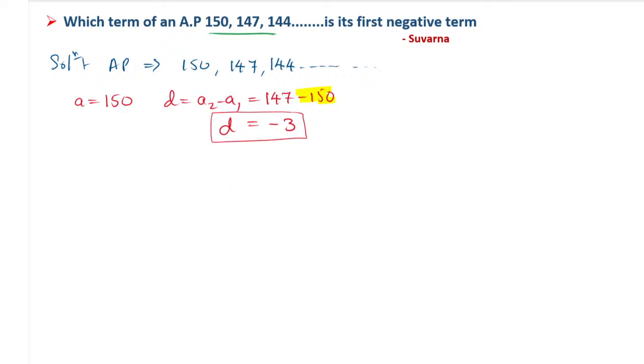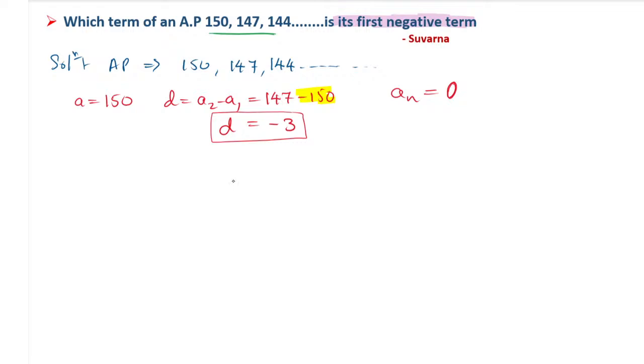Now the question. They have asked for the first negative term. So we will take the last term, an, as equal to the negative term. We can take -1 or 0. It is better to take 0, because below 0 only we will have negative terms. You can take -1 also, not a problem. But I am saying it is better to take 0, because after 0 only negative values will come.